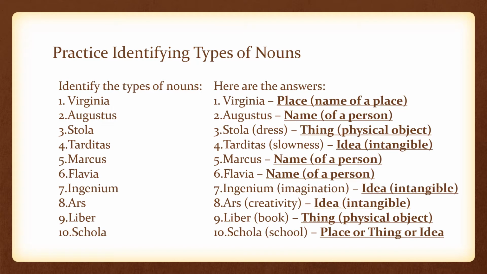The name of a person applies only to a person. A place is a location. And the difference between a thing and an idea is that a thing is a physical object that you can reach out and touch, while an idea is something that's intangible. You can't reach out and touch it, but it's not a person and it's not a place.